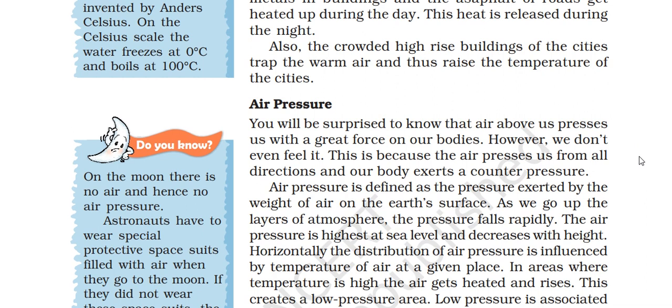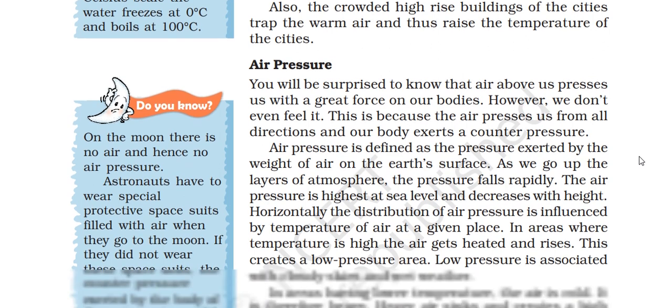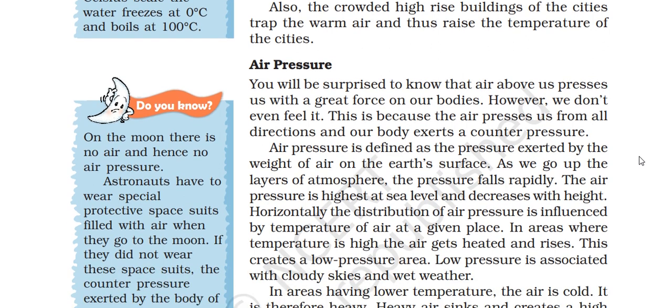Air pressure is defined as the pressure exerted by the weight of the air on the earth's surface. As we go up through the layers of the atmosphere, the pressure falls rapidly. The air pressure is highest at the sea level and decreases with the height. Horizontally, the distribution of the air pressure is influenced by the temperature of the air at a given place. In areas where the temperature is high, the air gets heated and rises. This creates a low pressure area.